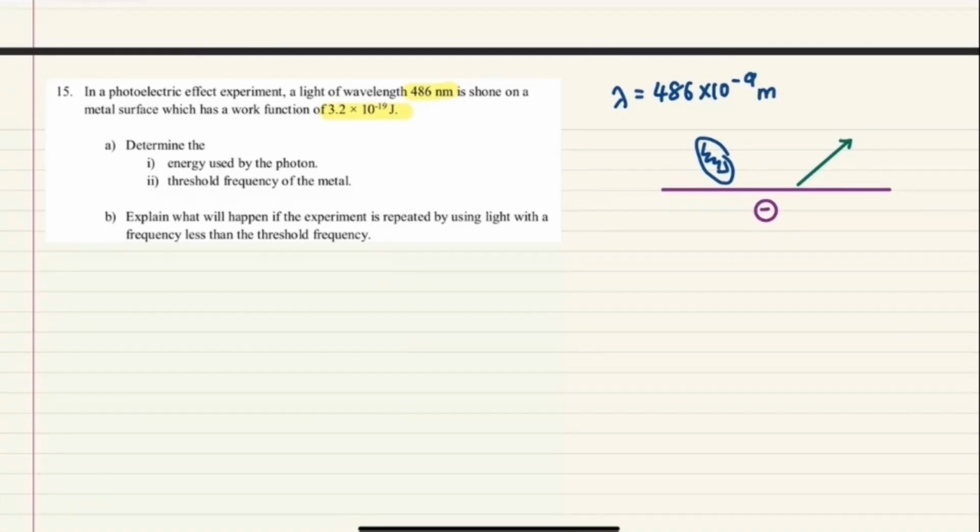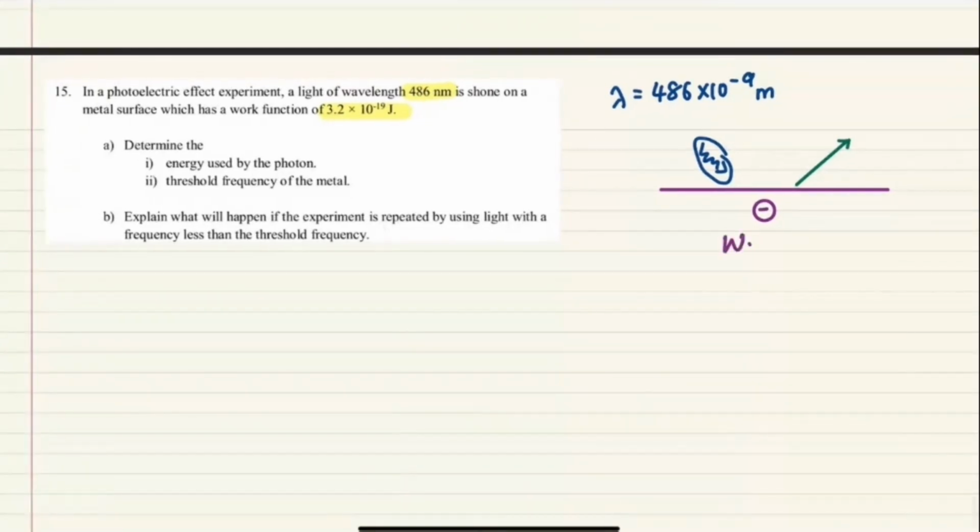Shone on a metal surface which has a work function of 3.2. Okay, tu dekat mana? Work function. Biru, hijau, purple. Biru. Are you sure? Work function. Oh, ada purple. So W0 sama dengan 3.2 times 10 negative 19 joule.